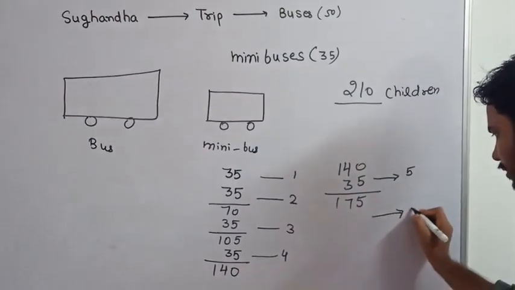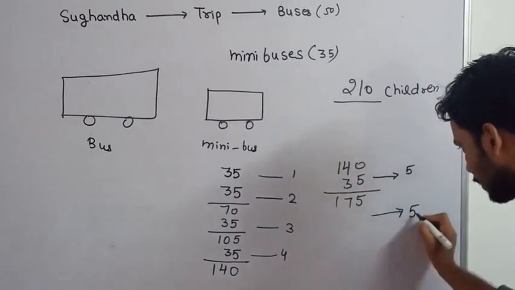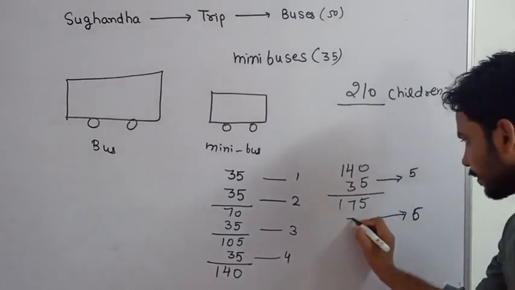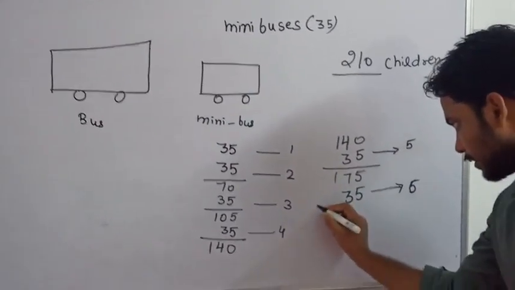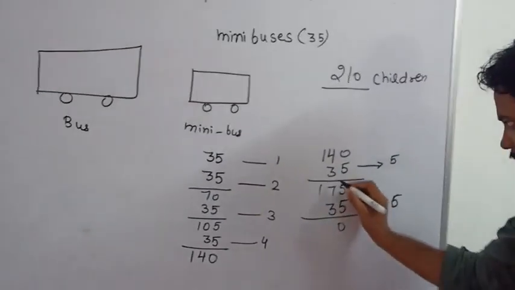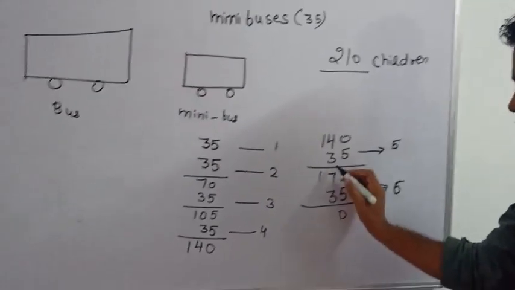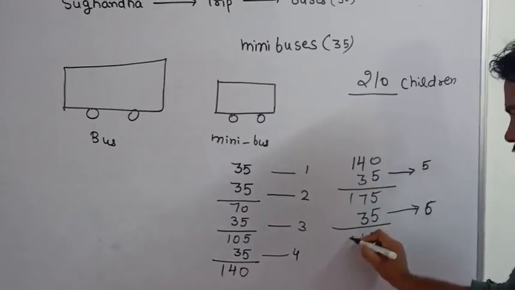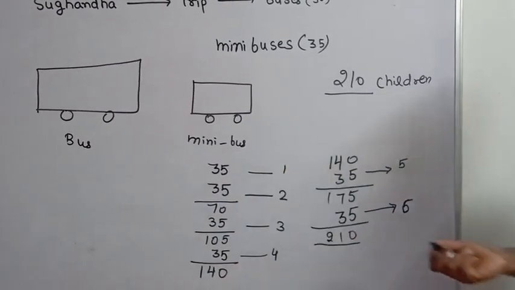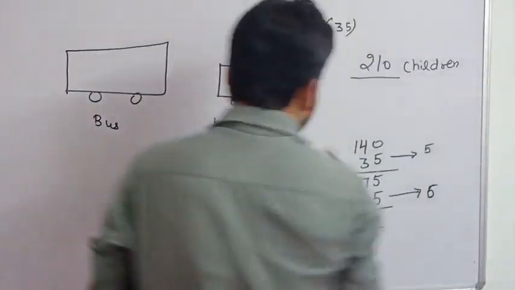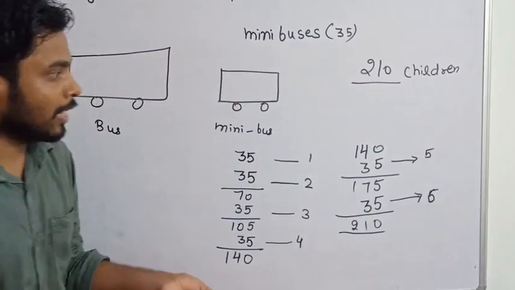In the sixth bus again 35 children can sit. 175 plus 35 is 210 children. How many children do we have? 210 children.